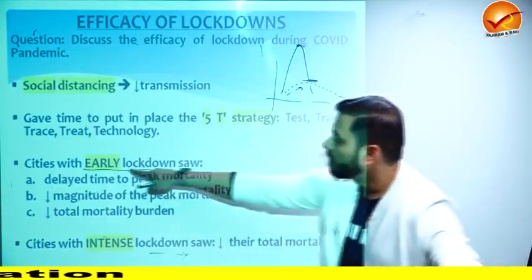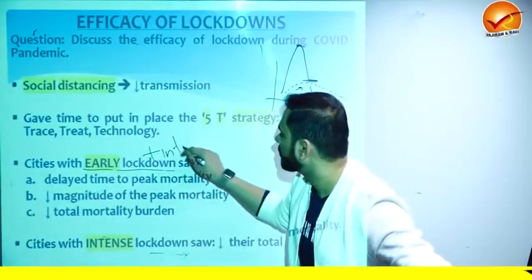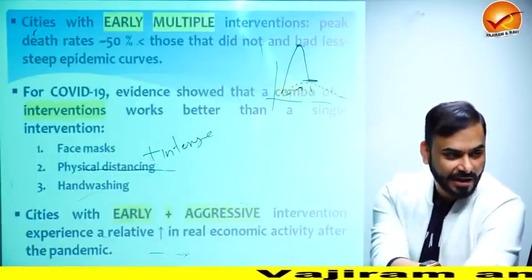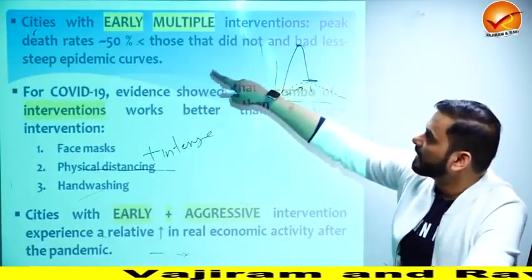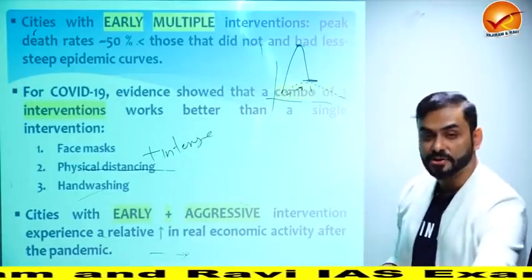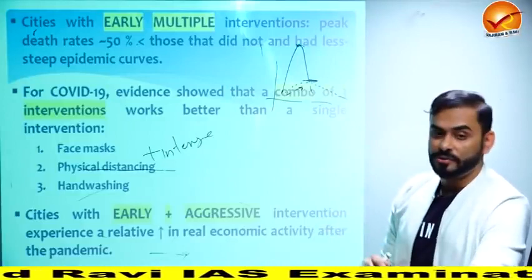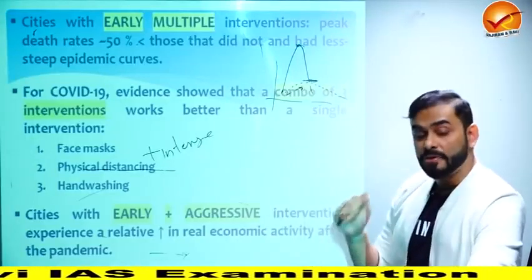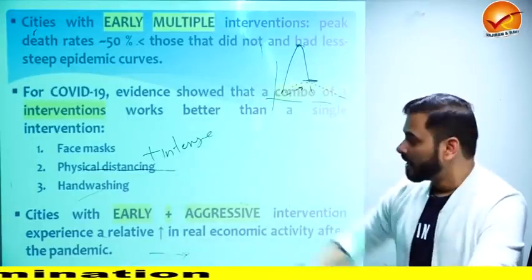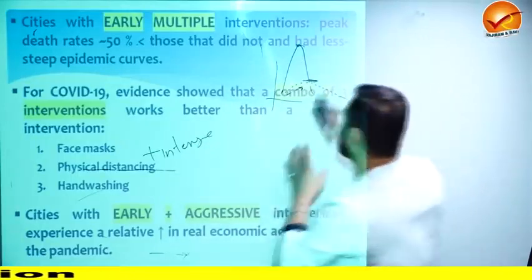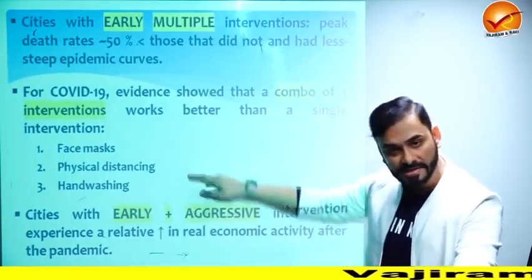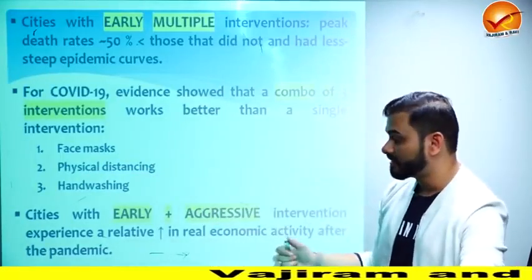And in India, the lockdown was not just early, but it was intense. So the number of total deaths in India is not very high as we see in other countries. See again, cities with early and multiple interventions, which means that if you go across states or cities, those who did early lockdown plus multiple lockdowns, there the number of deaths and infection is 50% less than other cities. That's the point. Now, what are the 3 things which have given fastest result in control of COVID? Face mask, physical distance and hand washing. It has helped us to control the disease a lot.